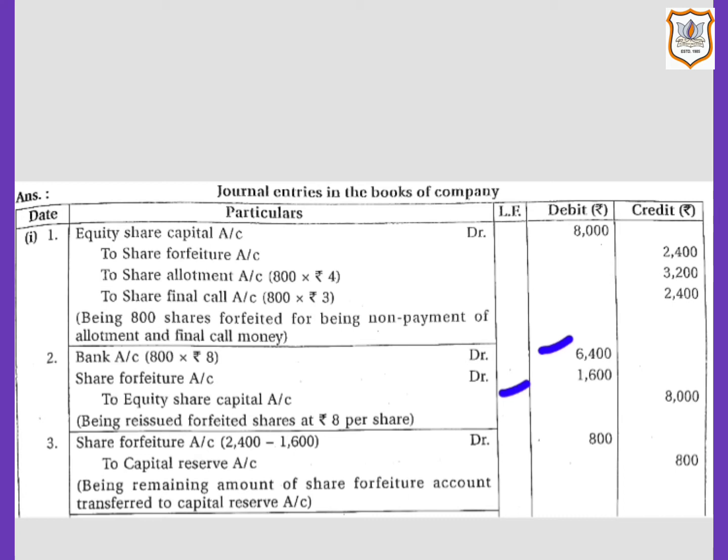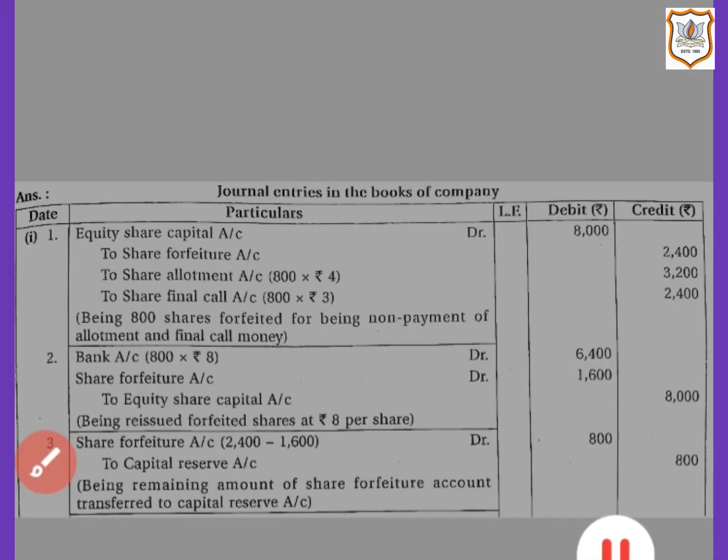Then share capital account will be credited with the amount credited as paid up, that is number of shares reissued multiplied by paid up amount per share, that is 800 multiplied by rupees 10. Now let us see what is next.